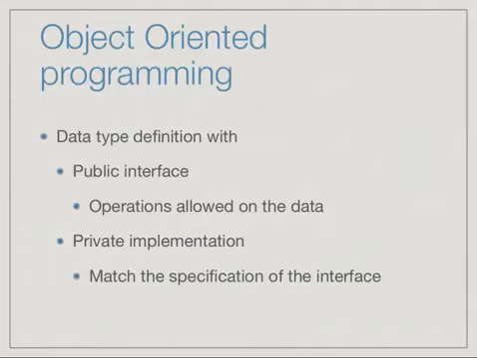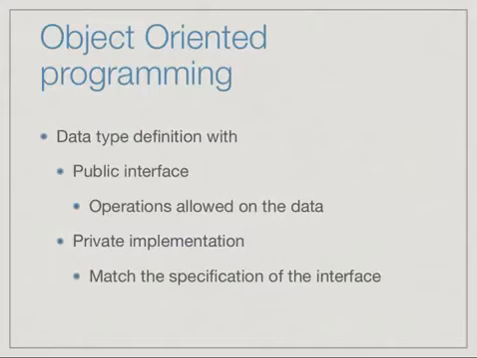We describe the public interface, that is, the operations that are allowed on the data, and separately we provide an implementation which should be private. We will discuss later that in Python we don't actually have a full notion of privacy because of the nature of the language. But ideally the implementation should not be visible outside. Only the interface should allow the user to interact with the implemented data. And of course the implementation must be such that the functions that are visible to the user behave correctly.